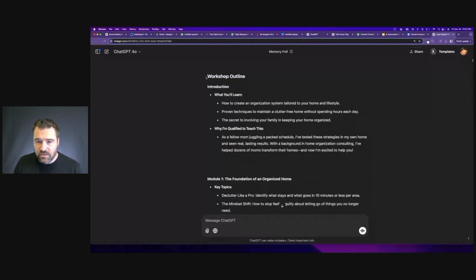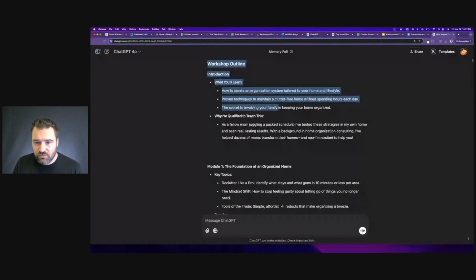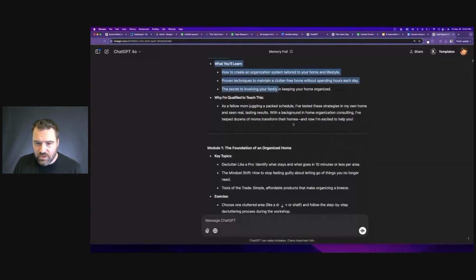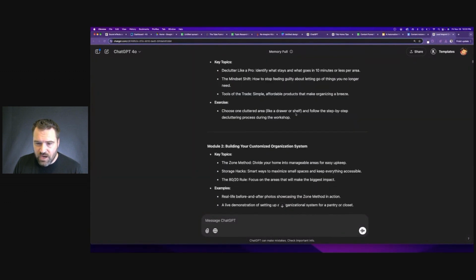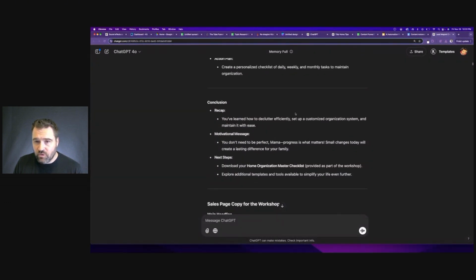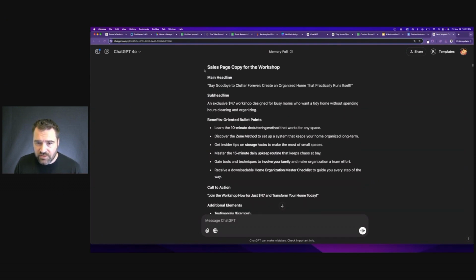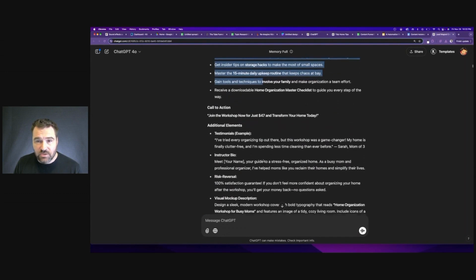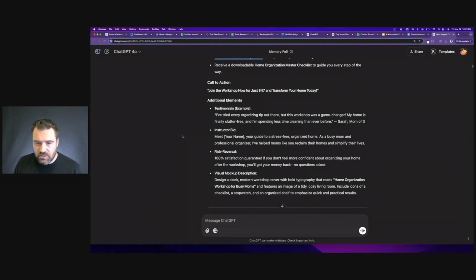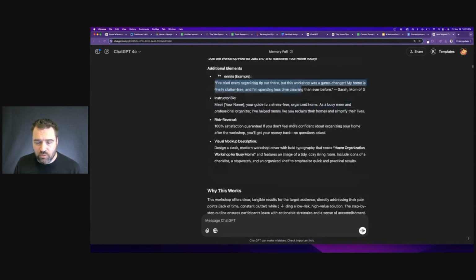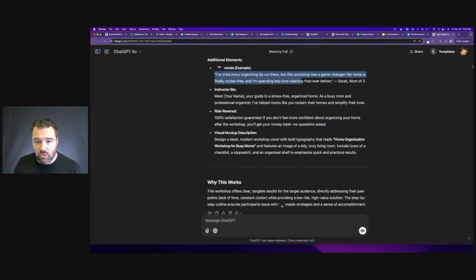It generated an entire outline for this 2 to 3 hour workshop. It starts with a whole introduction and goes through module by module of this workshop. Again, the goal with this is not for us to just live with what it created here, but now it gave us a framework. It gave us the 80% that we need to drive this thing through the finish line. And just like that, it created the copy for the sales page that would actually sell that workshop. Now, obviously, this would be a placeholder. We wouldn't want to use an AI generated testimonial, but this gives you an idea of a starting point and all the elements that you would want to include on your sales page.